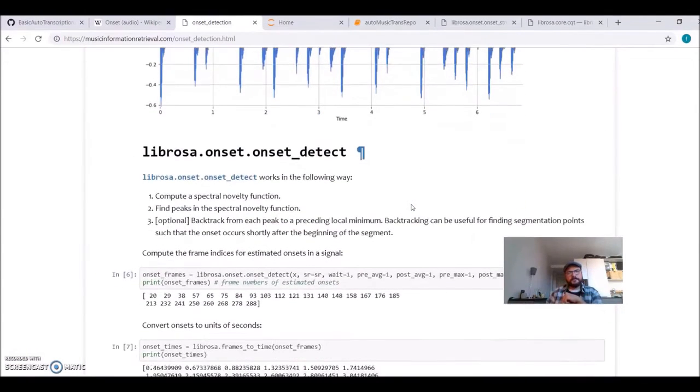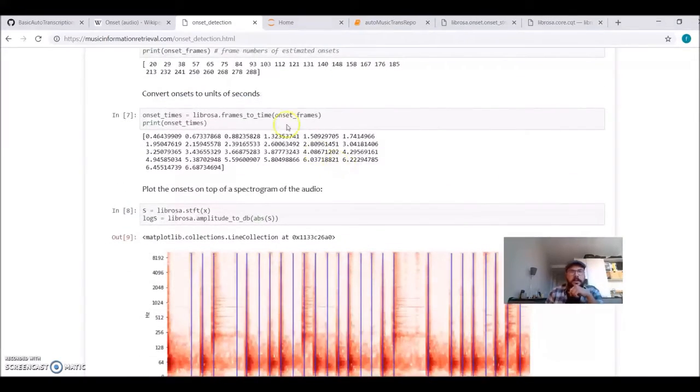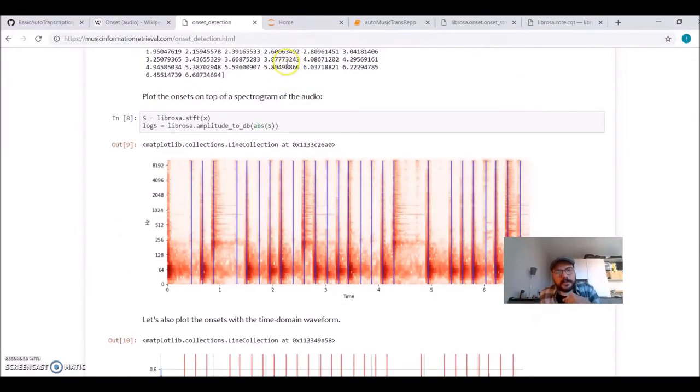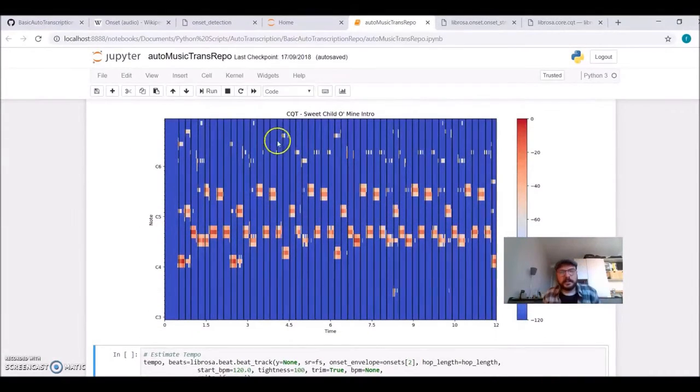There is a tutorial on musicinformationretrieval.com by Karma. So for example, in my case here, I am plotting these black lines. They are the times that are calculated when the note starts.